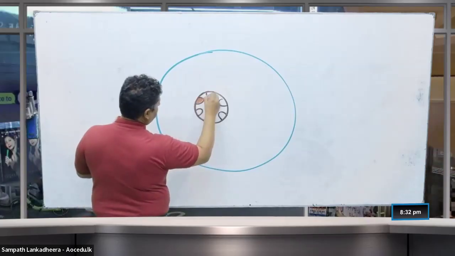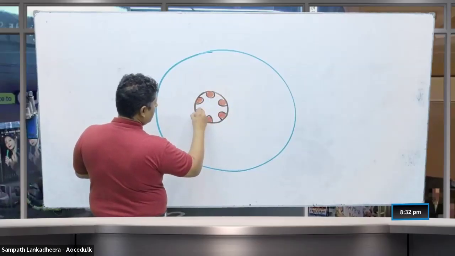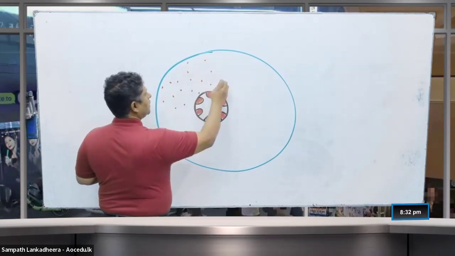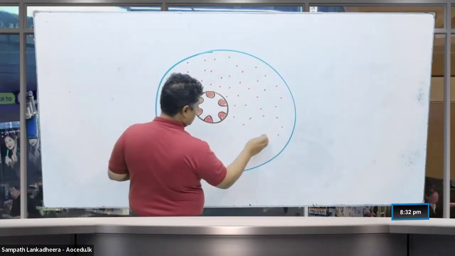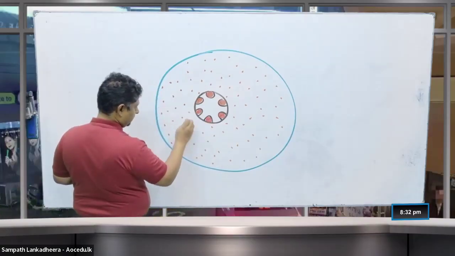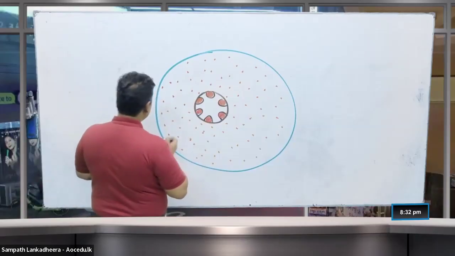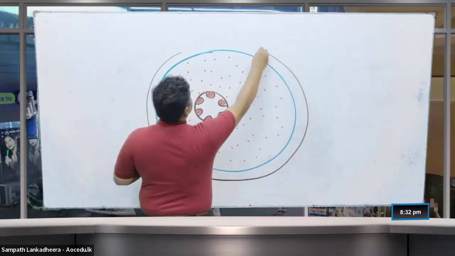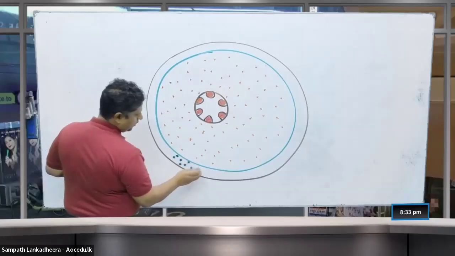So here we have the primary xylem. I'm coloring now the primary xylem. This part is the secondary xylem. All right. And here towards outside, it forms the secondary phloem.